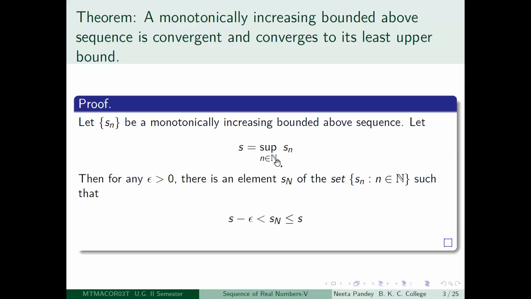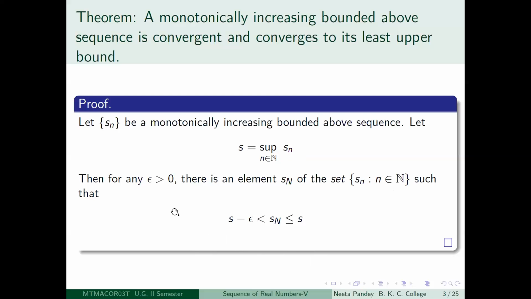First of all, S is the supremum of Sn, which means that if you decrease S by epsilon, that is, if you consider S minus epsilon, which is a smaller number than S, then it can no longer be an upper bound of this set, because S is the least upper bound. So S minus epsilon is no longer an upper bound. So there will be an element of this set which will be greater than S minus epsilon. Okay. So this statement we are making from the fact that S is the supremum of Sn.